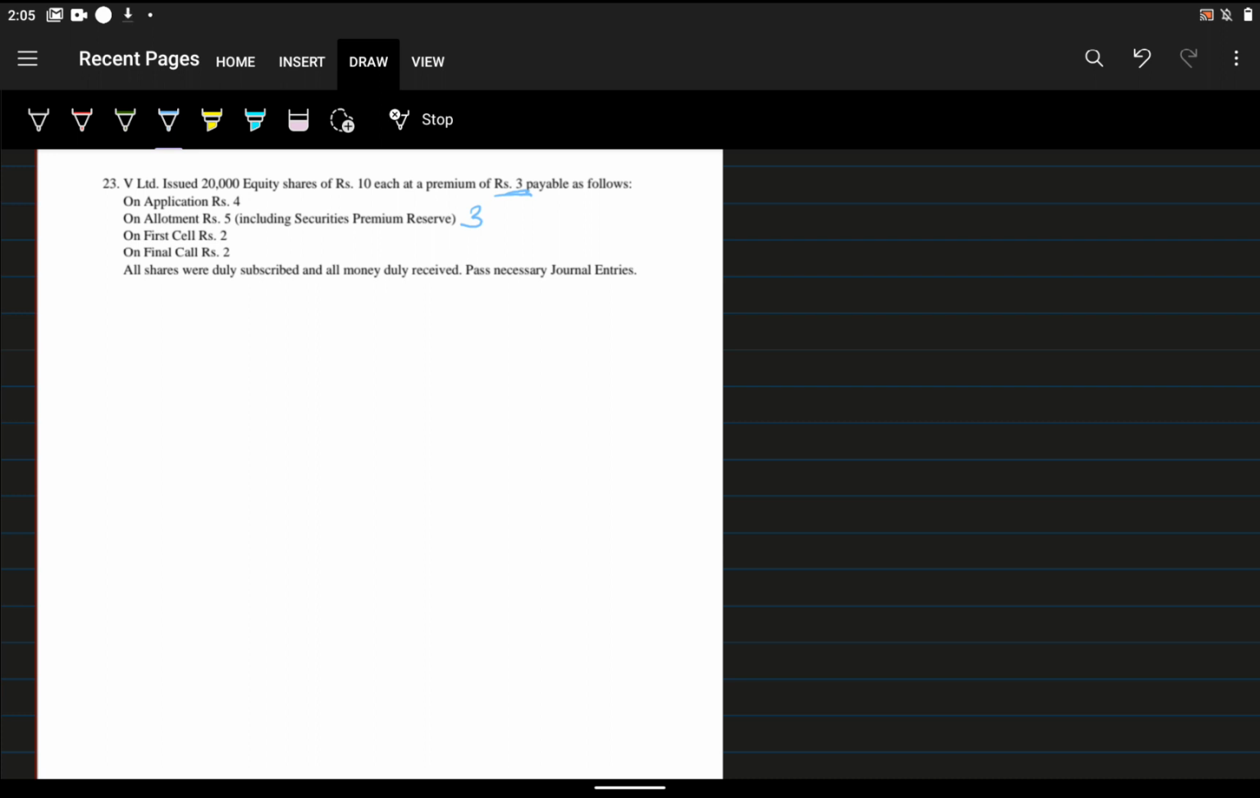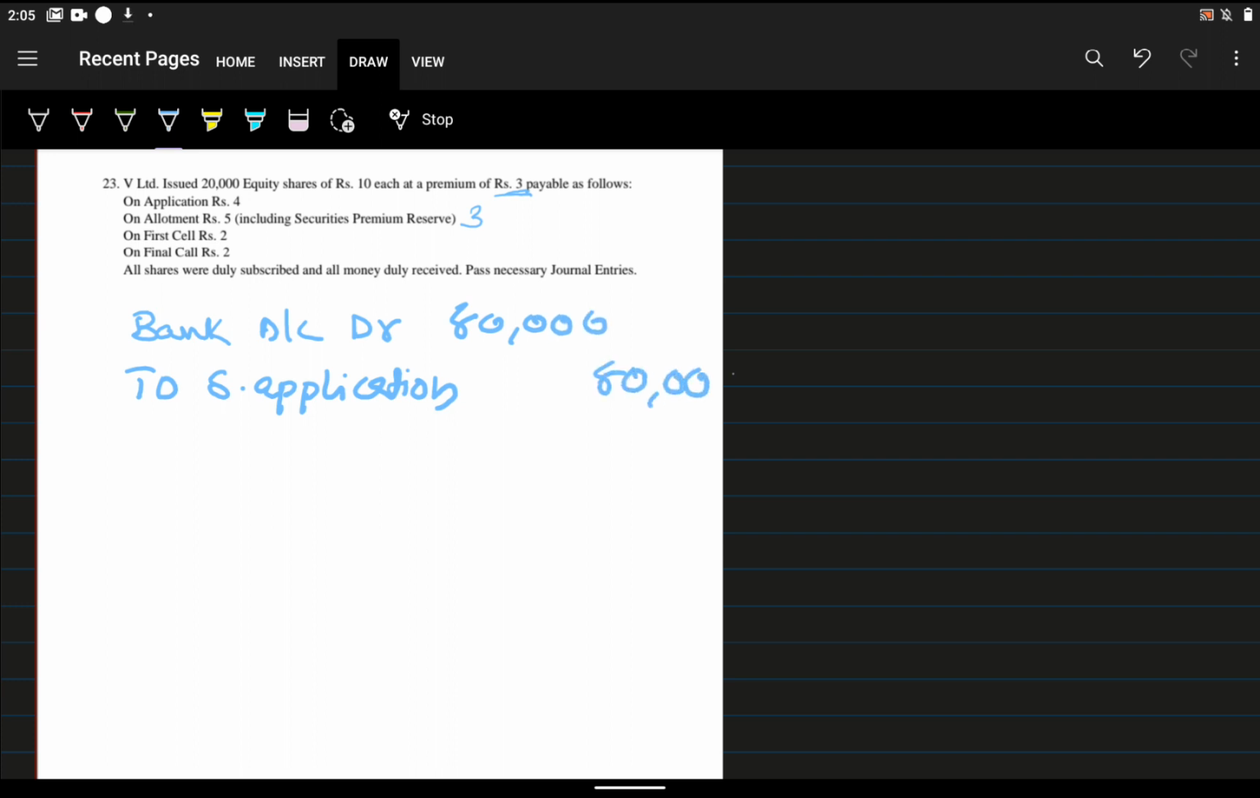So what is the answer for this? What is security premium? It's an internal issue, not an external issue. So it will be included in both the due entry and the bank entry. What is the first journal entry? Bank account debit to share application, 80,000. I don't need to explain where you got 80,000, because application money is 4 rupees. Total 20,000 shares, so 20,000 into 4, 80,000.